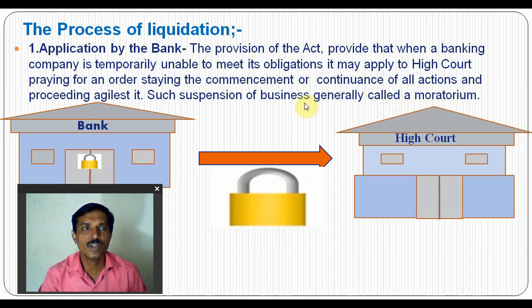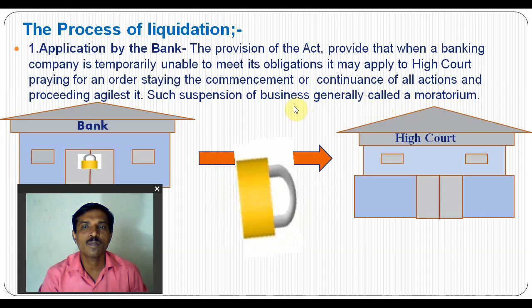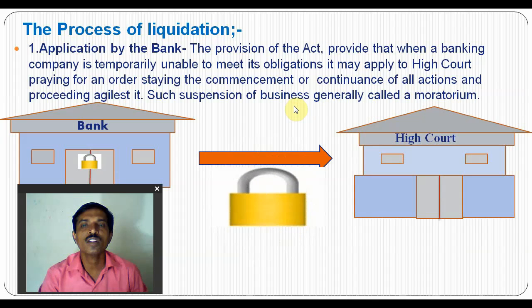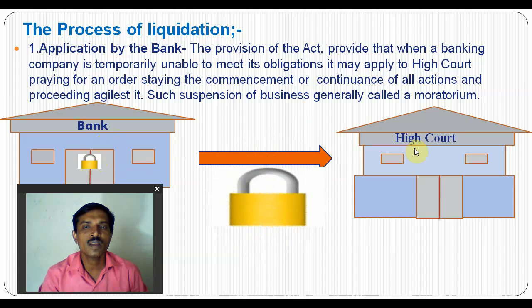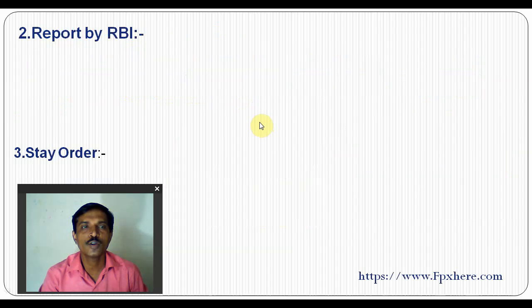So in the process of liquidation, they can appeal to the High Court. The banking company applies to the High Court and takes a stay order for the commencement and continuance of all actions of banking.